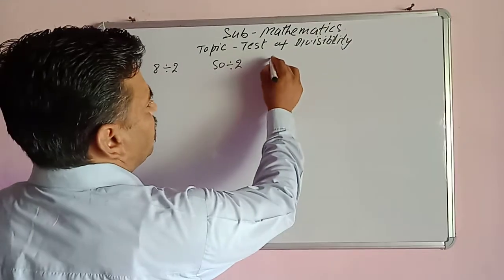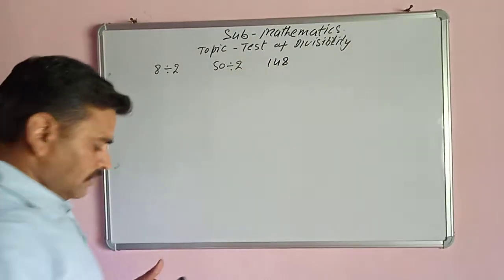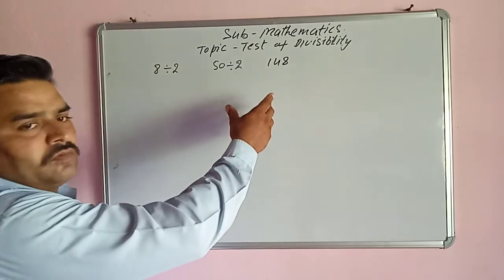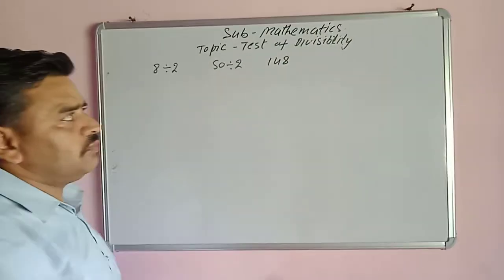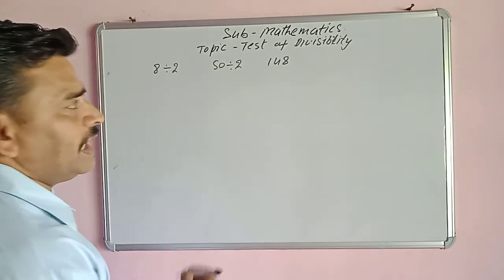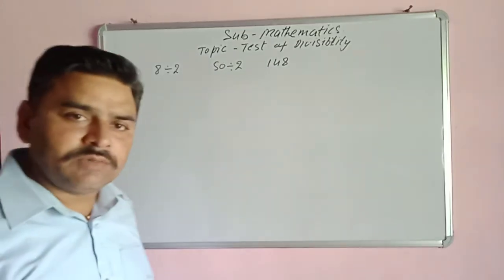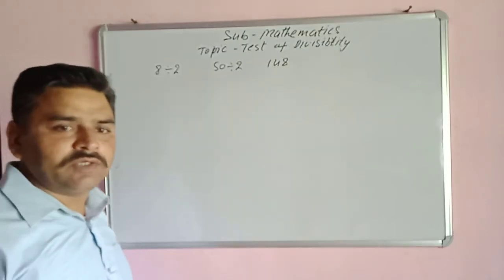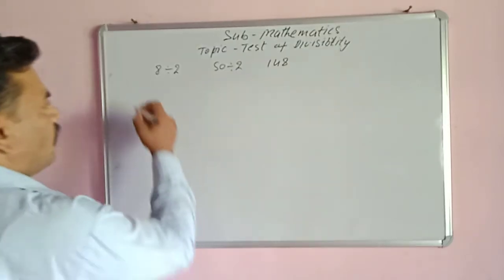What if it is 148? Without actual division, we cannot say easily whether 148 is divisible by 2 or not. With the help of a test, we can say so without actual division.